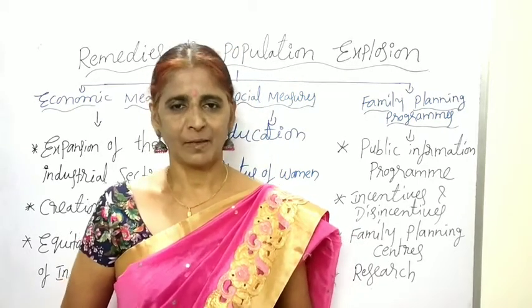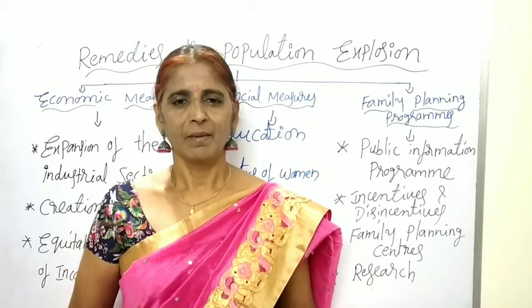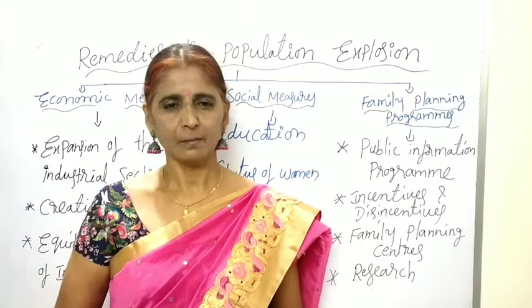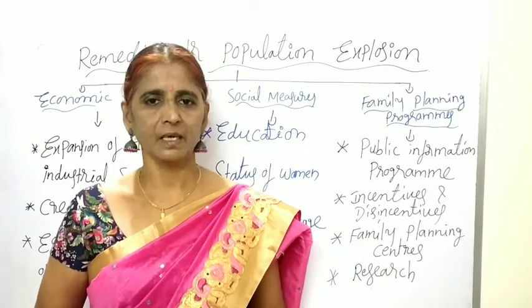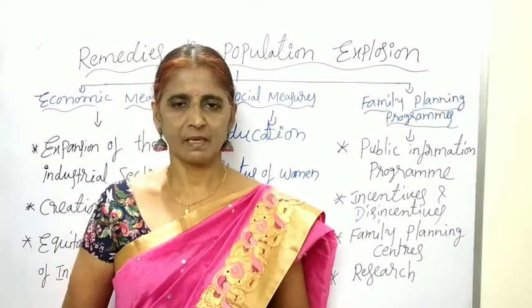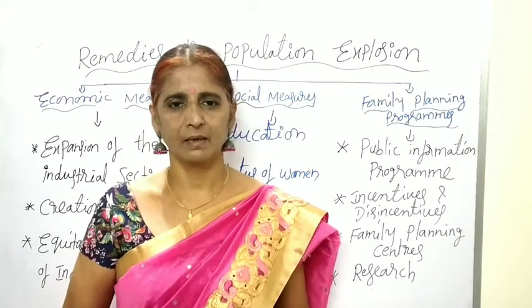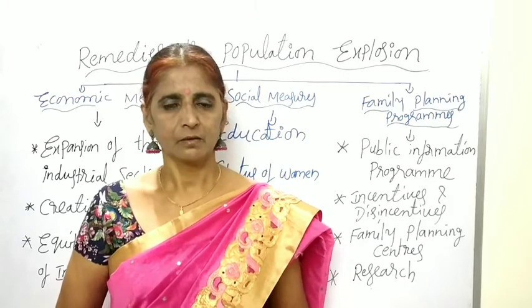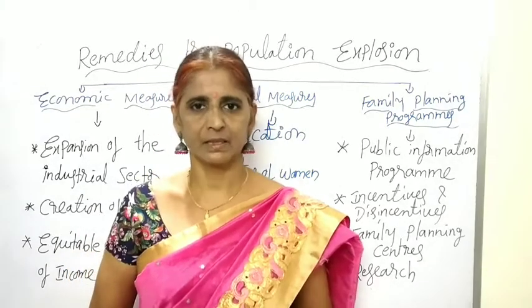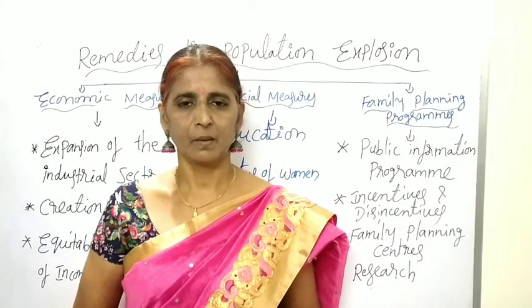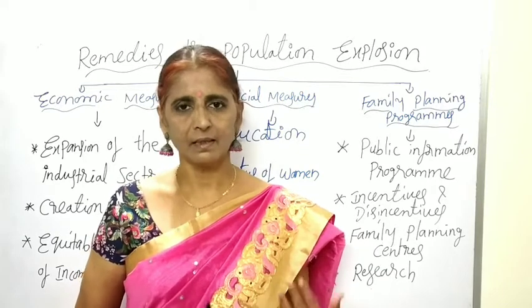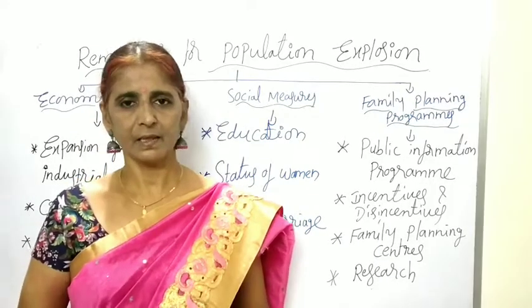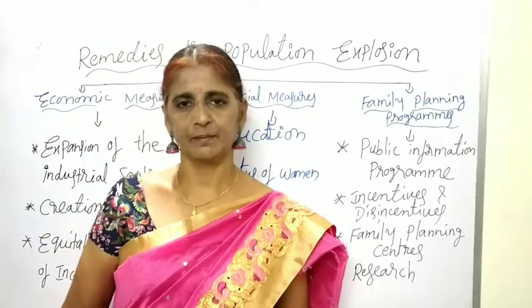In this class I am explaining the measures to reduce the population growth. Sometimes this question will be asked for 10 marks. In the previous class we already discussed the causes for the rapid growth of the population. So what type of measures are suggested to reduce the population growth are discussed in this class. The topic belongs to the second unit. Okay, now I am starting the explanation.